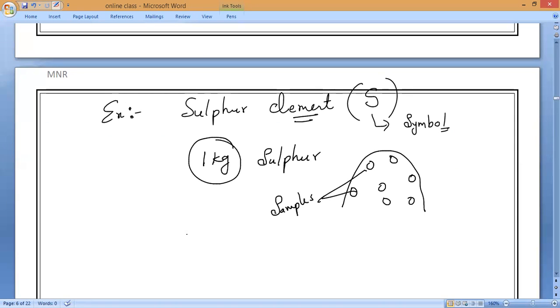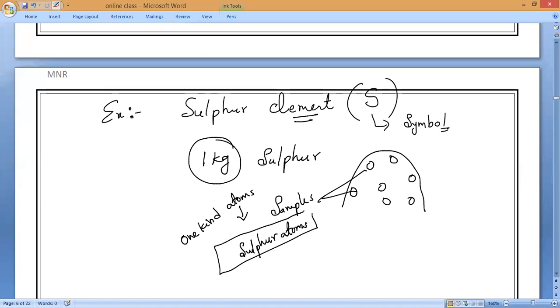Sulfur element is made up of only one kind of atoms, which we call sulfur atoms. So, is sulfur a pure or impure substance? It is made up of only one kind of particles, sulfur atoms. That is why it is called a pure substance.